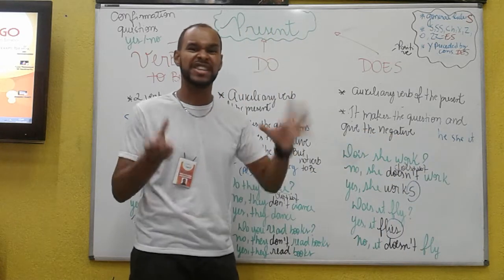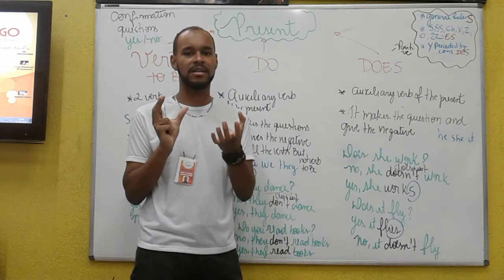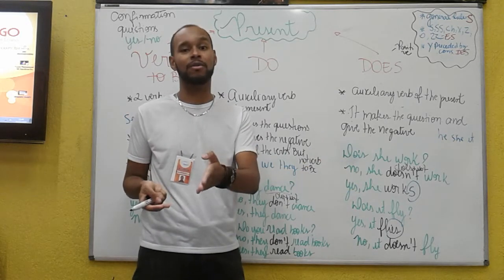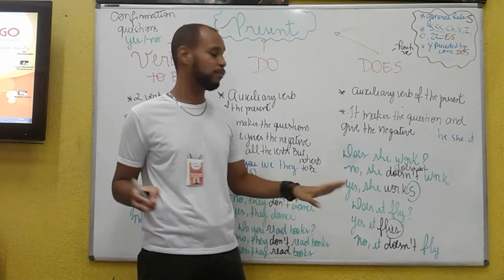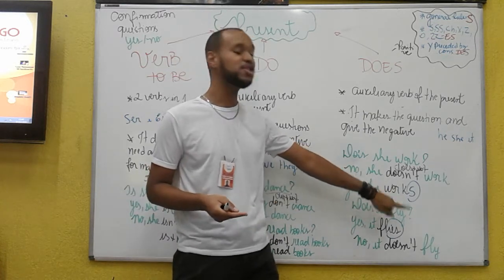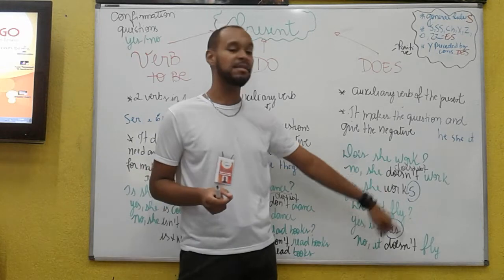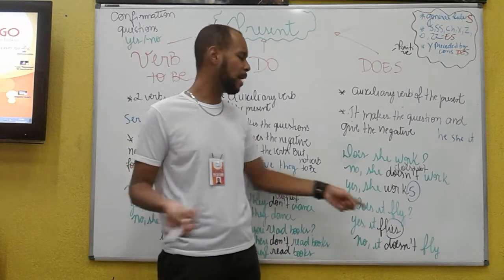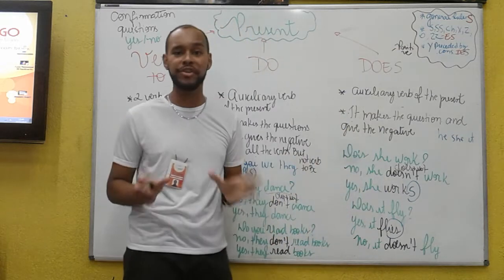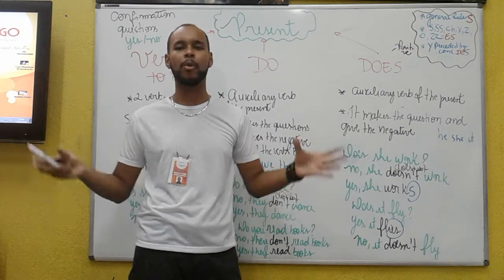All the verbs on the third person, which is he, she, and it, all the verbs change their form. Why? It's a grammar we have to follow, okay? It's English grammar. So in positive sentences, we have to look at the end of the verb and add an S. Why did I put an S here? Because of the general rule. What is the general rule?